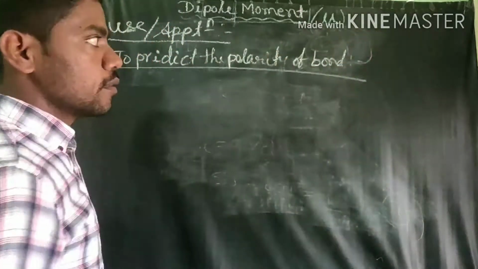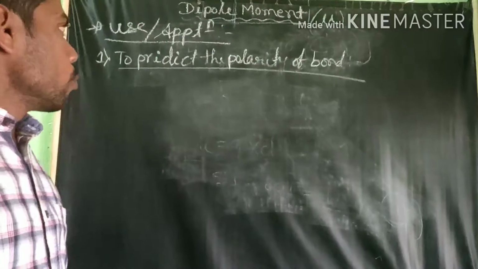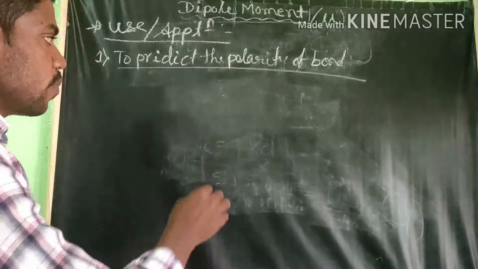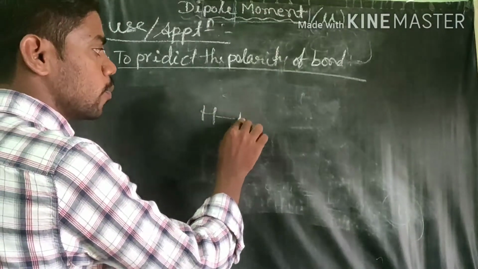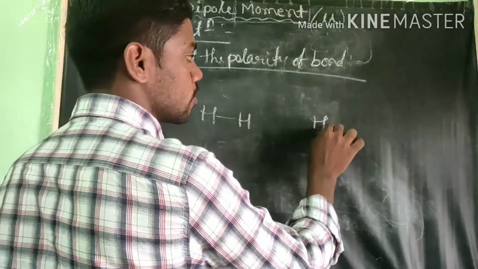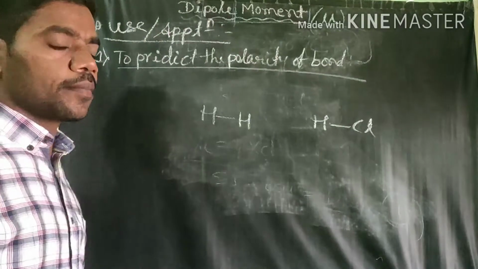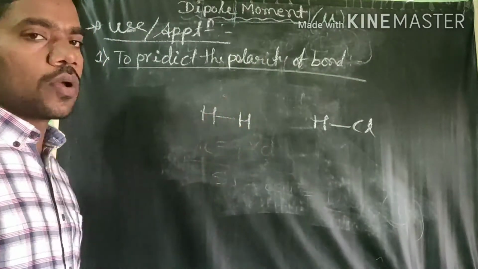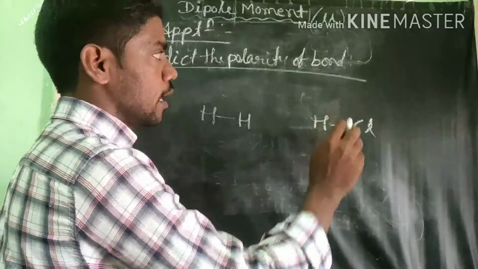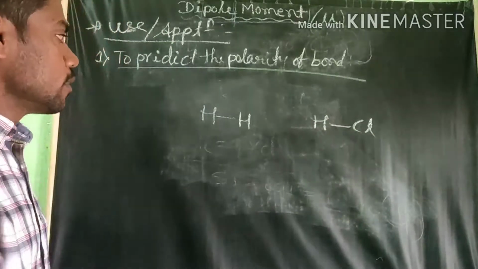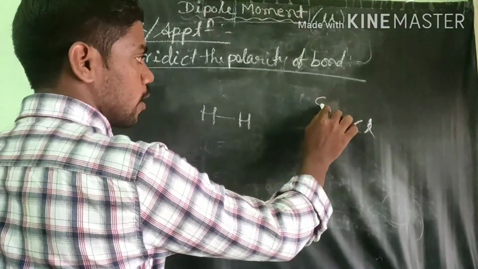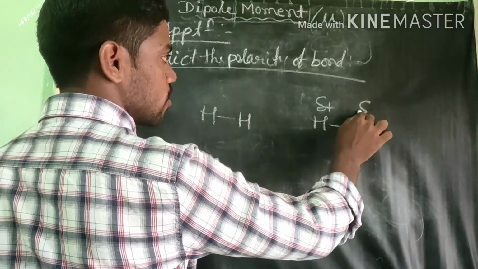You see here, dear students, for example, I make one separate polar and non-polar molecules. This is called non-polar and this is called polar, because there will be some charge separation.